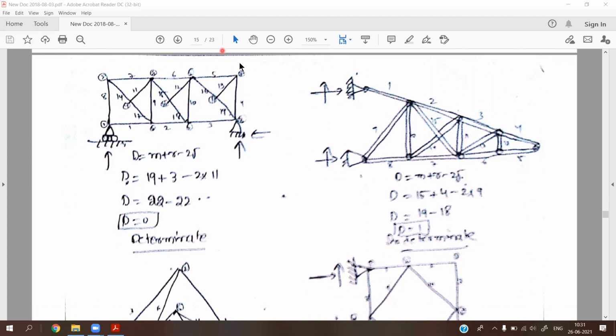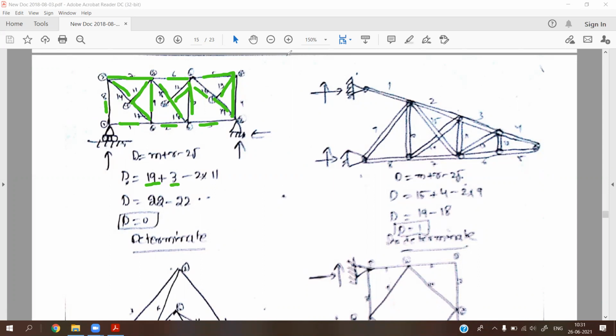So first count the number of members: 1, 2, 3, 4, 5, 6, 7, 8, 9, 10, 11, 12, 13, 14, 15, 16, 17, 18, 19. So in total we have 19 members. Reactions: how many reactions? That is two at the immovable hinge and one at the roller support, so in total we have three reactions.